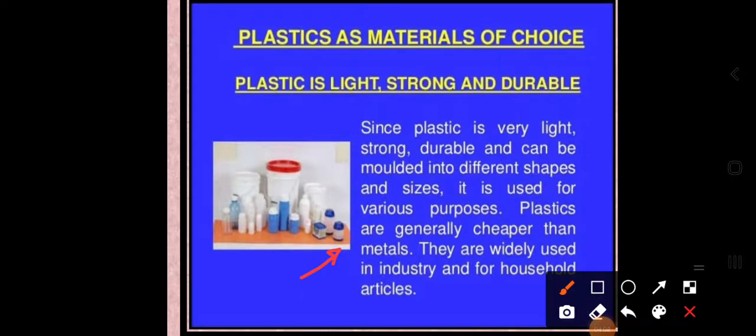They are widely used in industry and for household articles. You can see in this image some household items we use in our day-to-day life: containers, bottles and a lunch box.